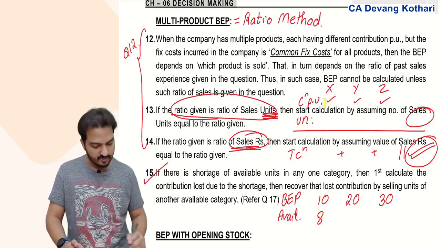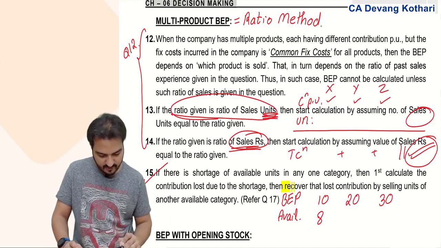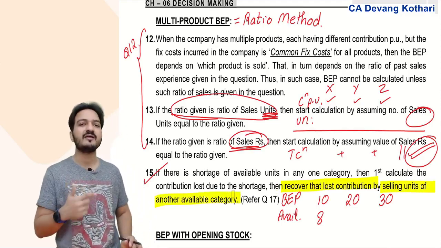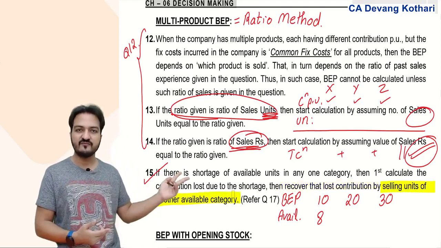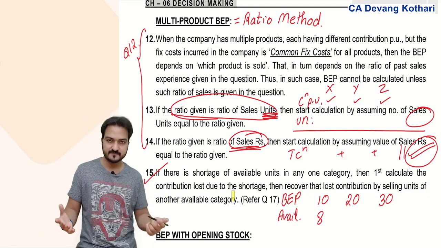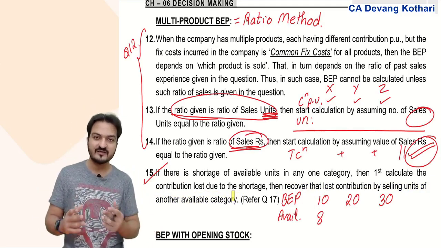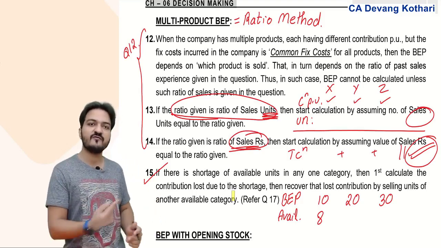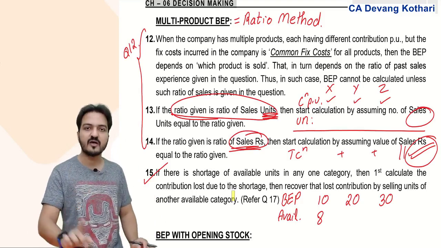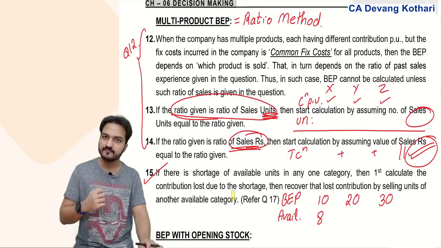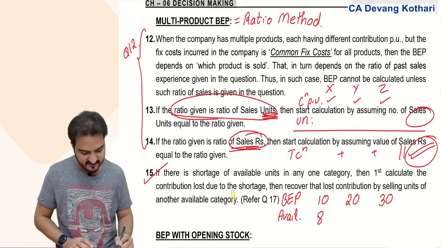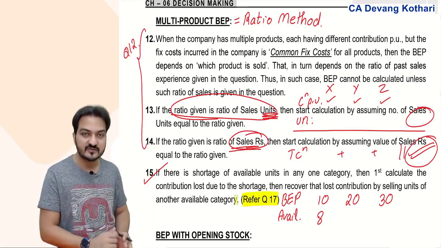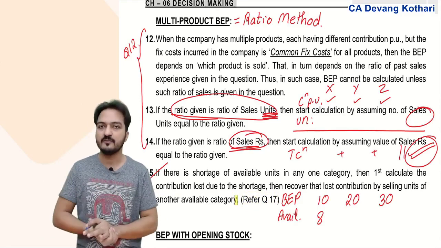If there are two categories available, you give two answers: either you sell extra units of Y or you sell extra units of Z to recover that lost contribution. That will become your final break-even point. Done? Well, that we had done in classwork question number 17. I've written the question references here so that it will be easier for you to keep track of it.